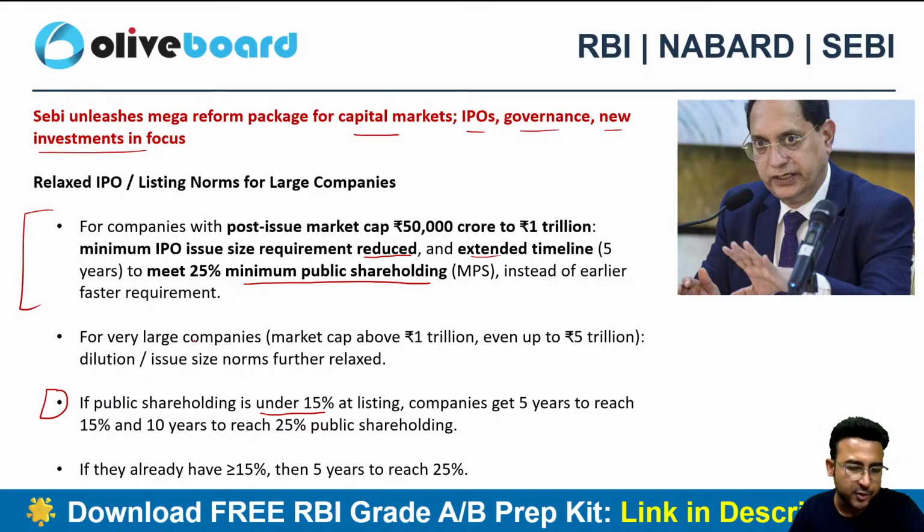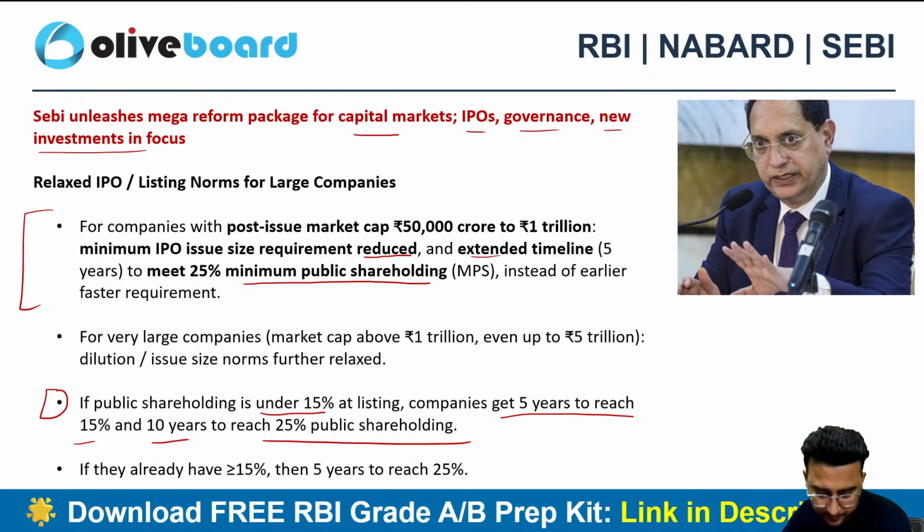So companies get 5 years to reach 15%. I'll be getting 5 years to reach the shareholding of 15% and 10 years to reach the 25% public shareholding limit. Yes, the bare minimum limit, right? Perfect.